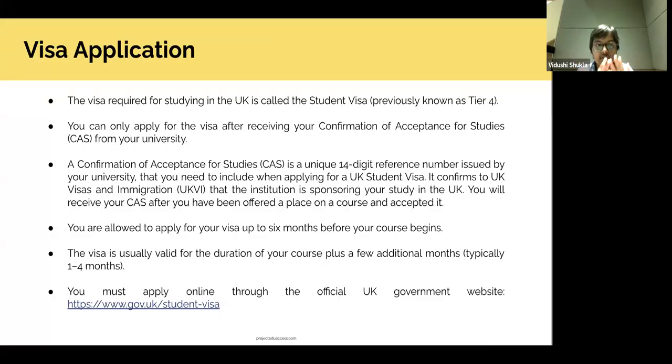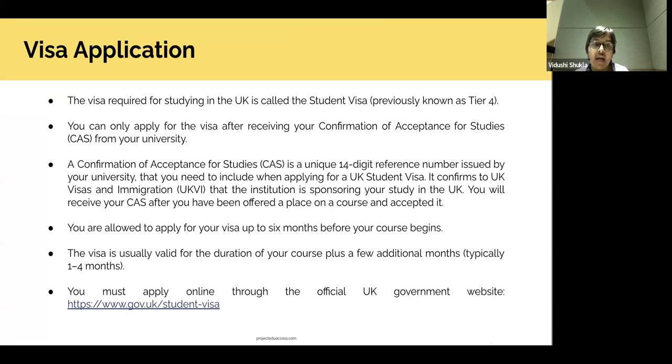So at least what the CAS letter does is that it confirms that this particular university is sponsoring your study in the UK, and this is a mandatory requirement for you to apply for a UK visa. And a CAS is only issued after you have been offered a place on a course and you have accepted it. So mostly when you have an unconditional offer and then you accept that offer, that is when you receive the CAS letter, which you then use to get a visa.